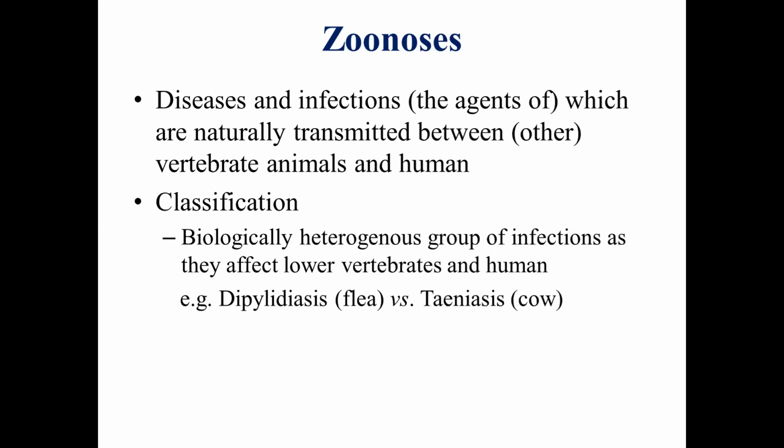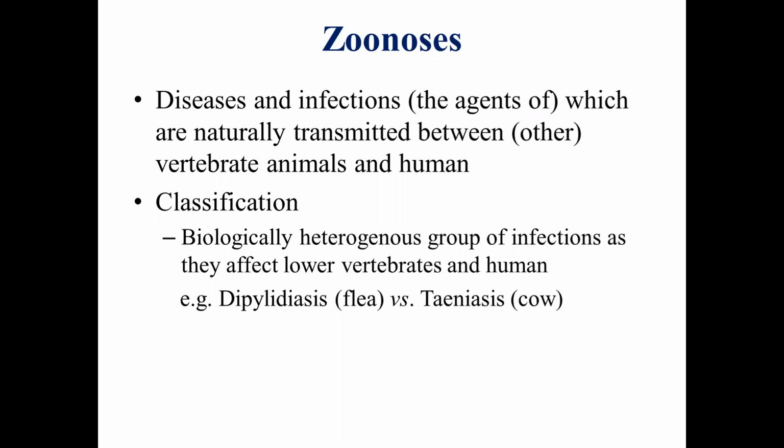Take for example the zoonotic infection dipylidiasis.